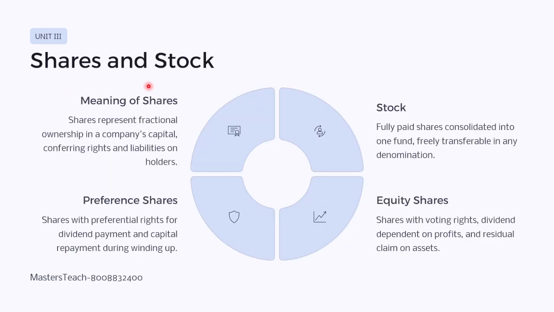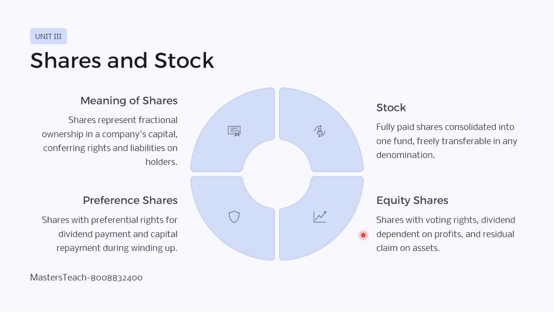Then shares and stocks. Here, meaning of share. Shares represent the fractional ownership in a company's capital. It confers rights and liabilities on the holders. So stock is fully paid shares consolidated into one fund, freely transferable in any denomination. Equity shares means shares with the voting rights. They have the voting rights.